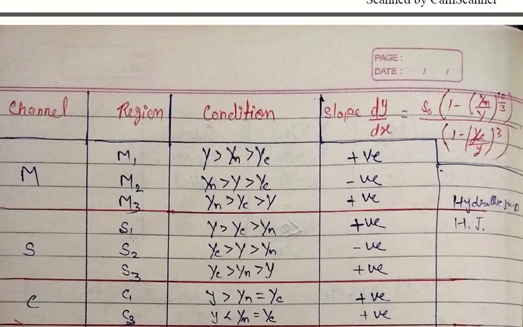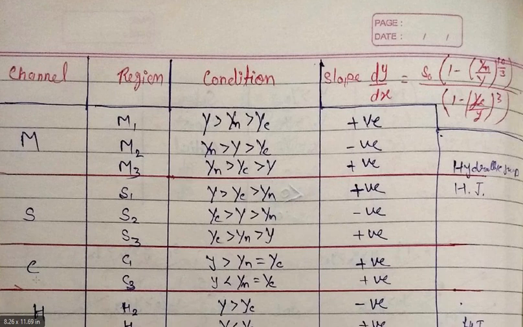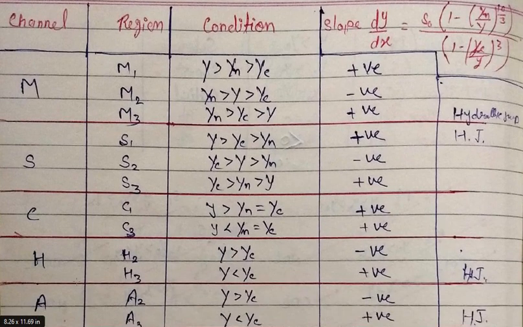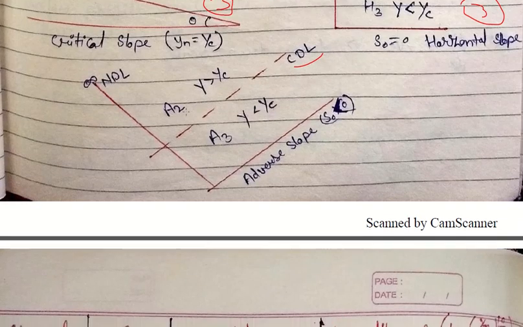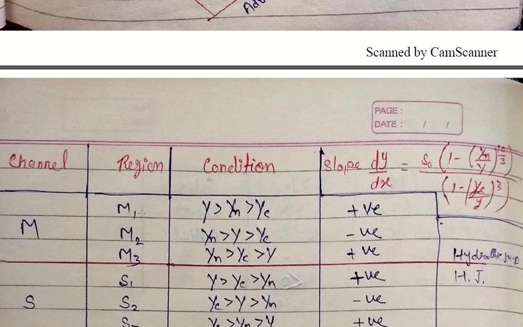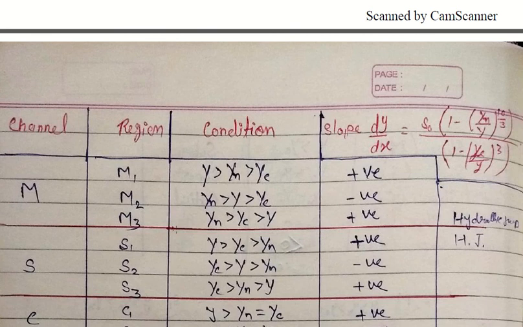So here are the channel slopes: mild slope, steep slope, critical slope, horizontal slope and adverse slope. And the regions are M1, M2, M3. We will see what M1, M2 and M3 are. In M1, the depth of flow is greater than both the normal depth and the critical depth. In M2, yn is greater than y, that means the depth of flow is between the normal depth and the critical depth. And the third one is where the depth of flow is lower than both normal and critical.